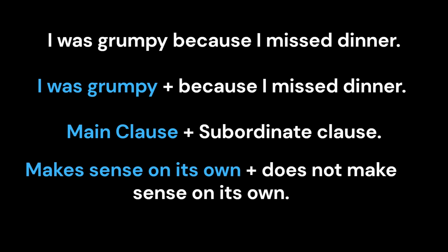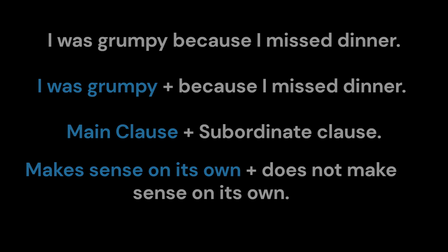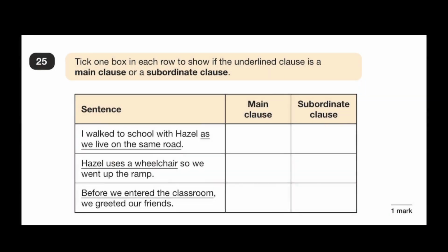Both a main clause and a subordinate clause need a subject and a verb. But a main clause will make sense on its own and a subordinate clause will not. It doesn't matter if the main clause is first, before the subordinate clause, or after the subordinate clause. So long as it makes sense on its own, then it's a main clause. So now we're going to put this into practice.